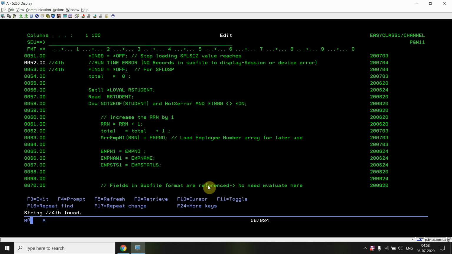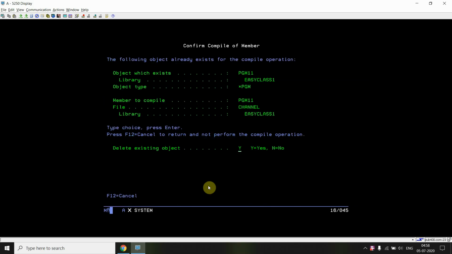But just take a case where we are deleting the records from the subfile, and the deletion goes on, and a time comes when there is no record in the subfile. In that case you can get this error, because at that time the indicator is on since you have already loaded records in the subfile. At that time you must set it off. It is off initially, but before loading the subfile you must set this off. You won't leave this thing. Now if you set this off, you won't get this error.